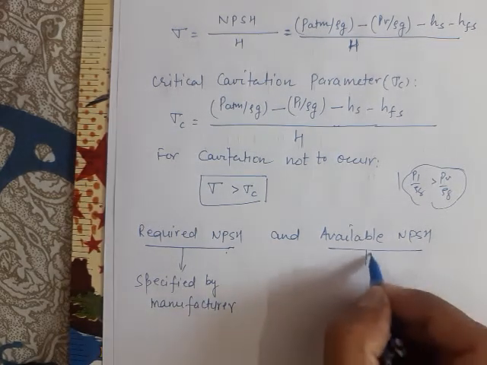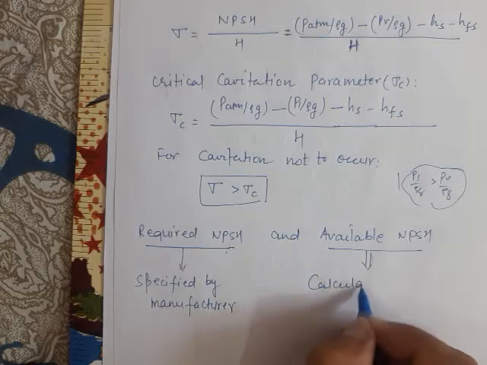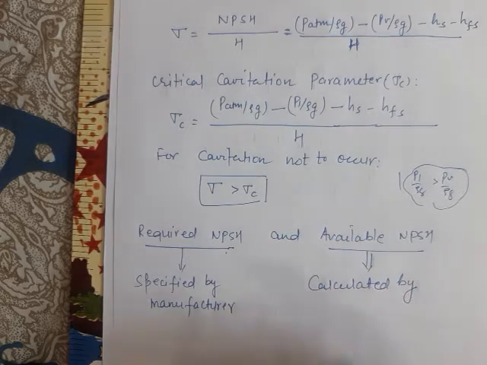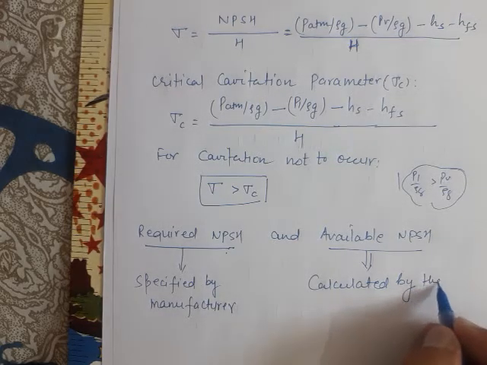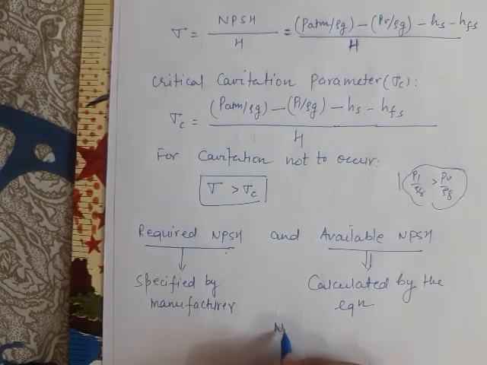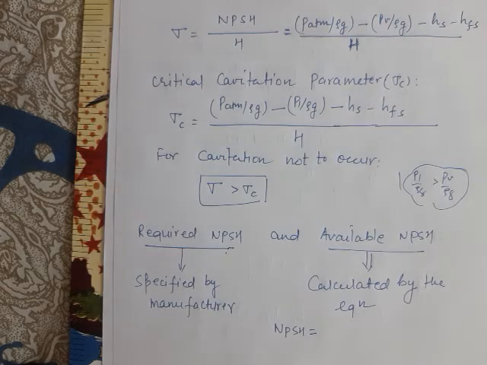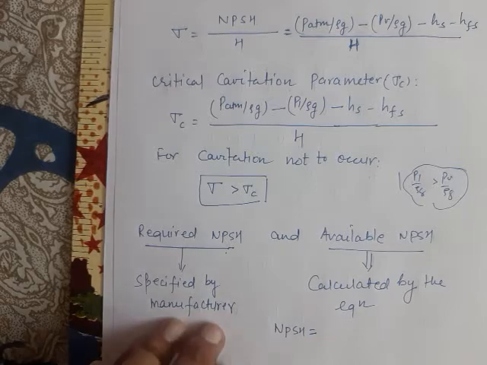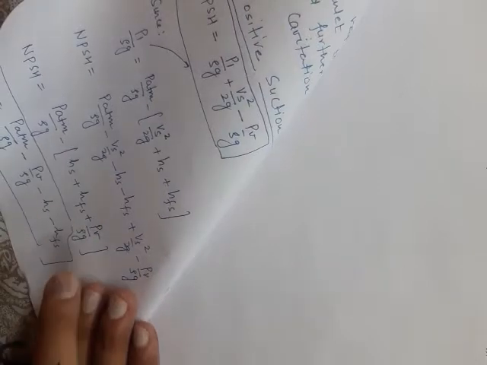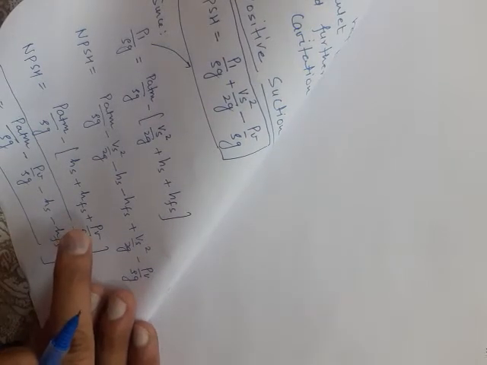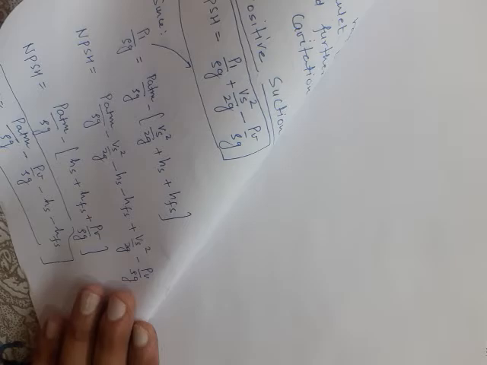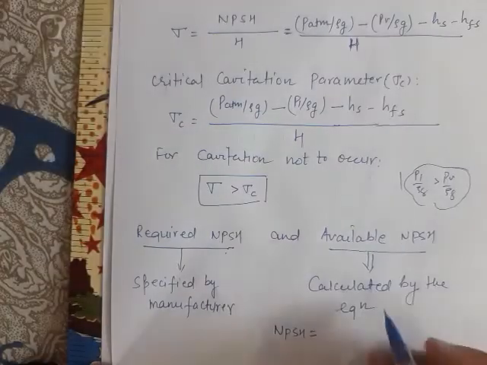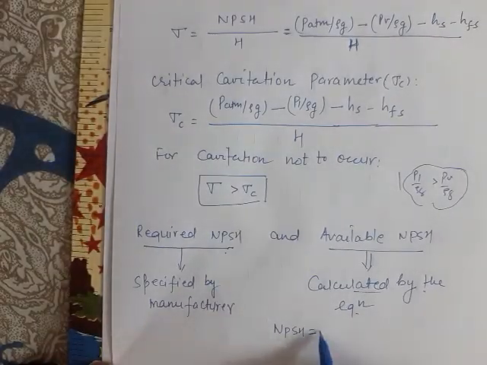And the available NPSH is calculated by the equation once the pump has been installed. NPSH equals, as we have derived, P ATM by rho g minus Hs minus Hfs minus PV by rho g. So it is calculated by the equation which we have seen.